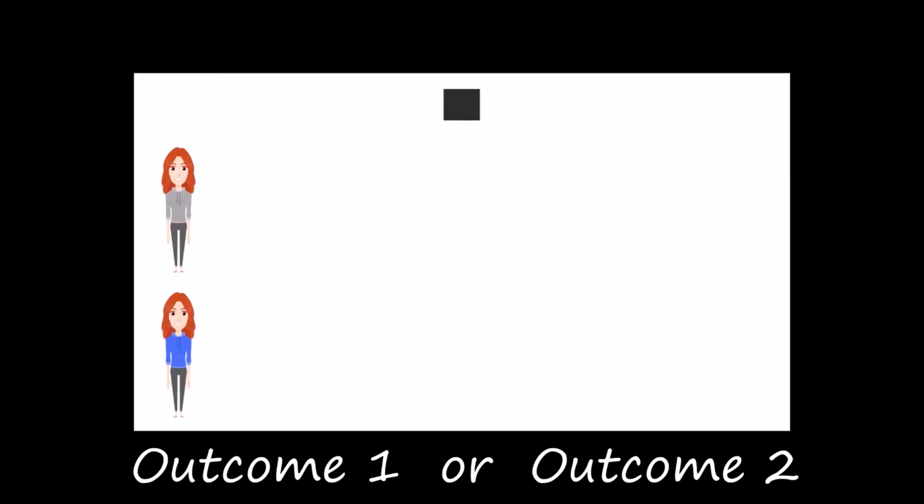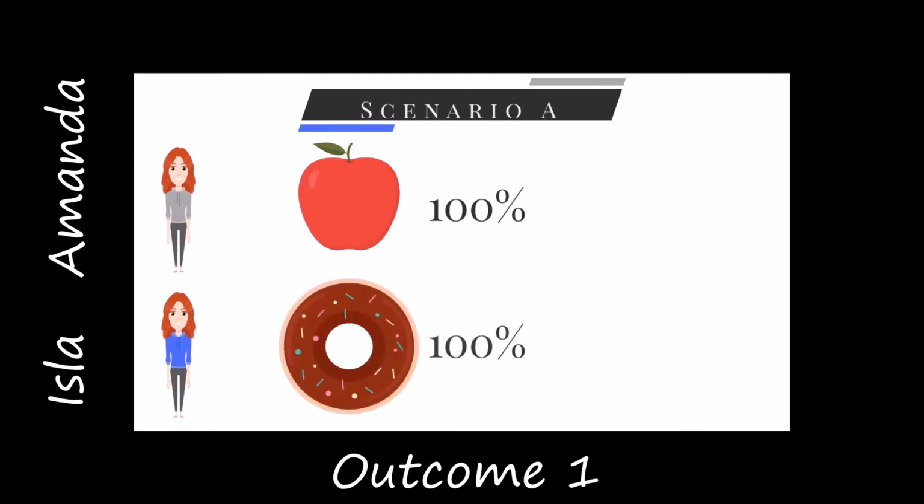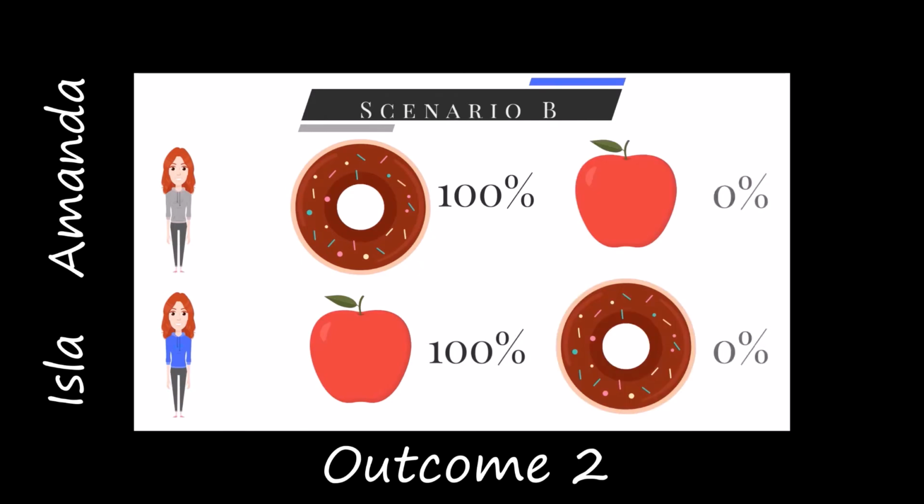If I know which dessert Amanda chose, whether it's a donut or an apple, I also know which one Isla chose with 100% certainty, because she must have the other dessert. If two systems are entangled, information about one provides information about the other. In this case, if I know which dessert one sibling chose, I also know which one the other chose.